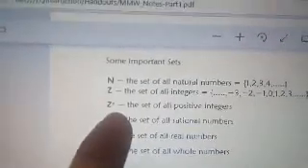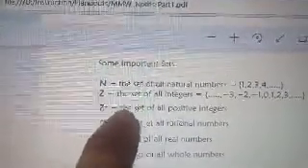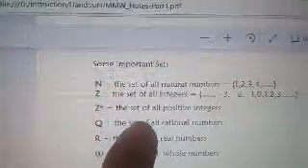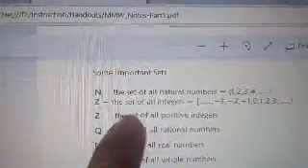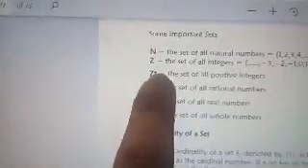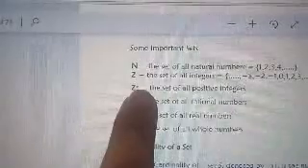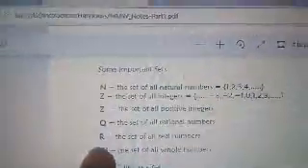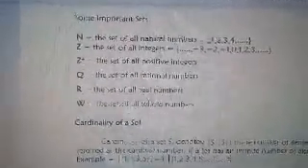Then, ug makakita mo ani nga symbol, Z, raised nga na siya plus sa babaw, this is the set of all positive integers. Ug minus pod ning nabutang diri, or negative, that means also negative integers. Then, we also have your Q, the set of all rational numbers. Your R, the set of real numbers. Then the set of whole.